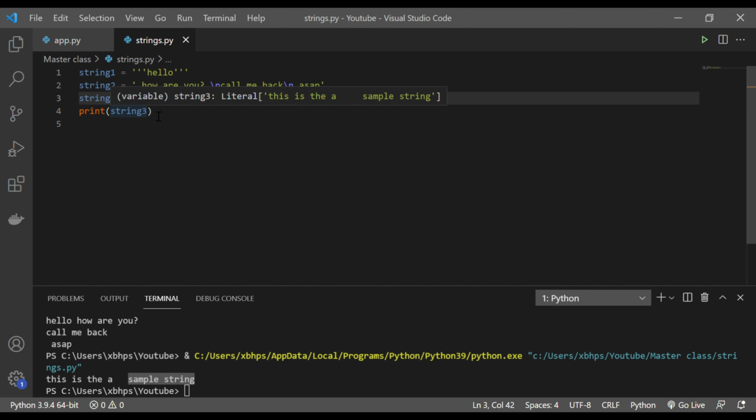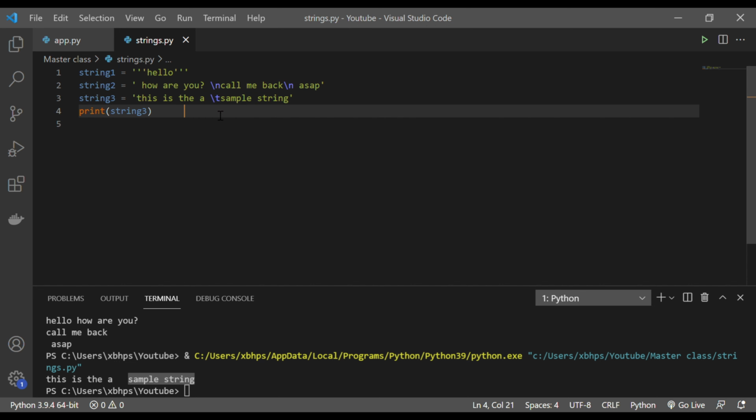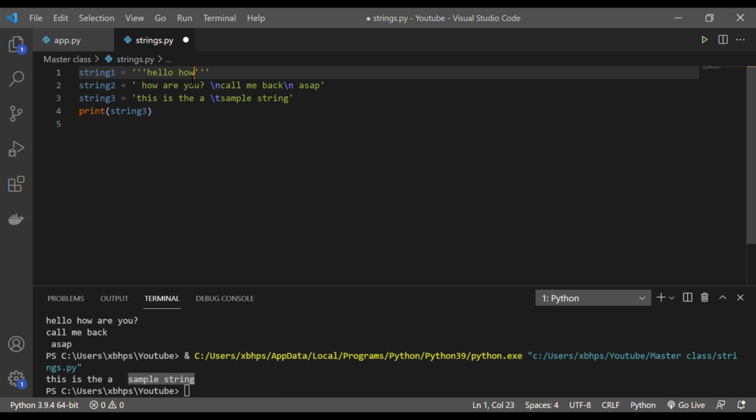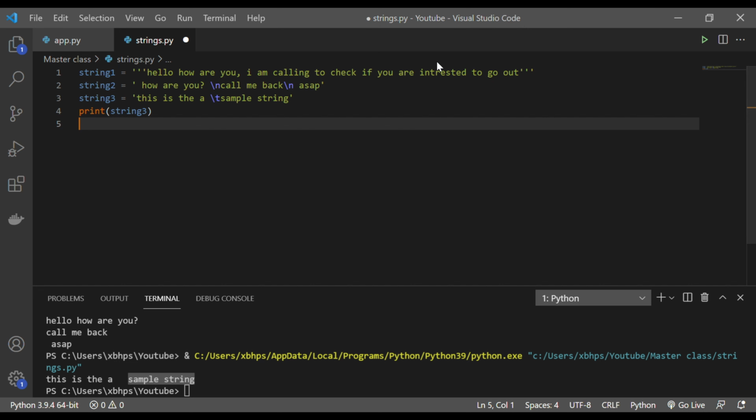Okay, so now we will see how, if you have a very big string and you want to split it, how we can do it. So let's define this string a little bigger. Hello, how are you? I'm calling to check if you are interested to go out. Okay, so this is my string.